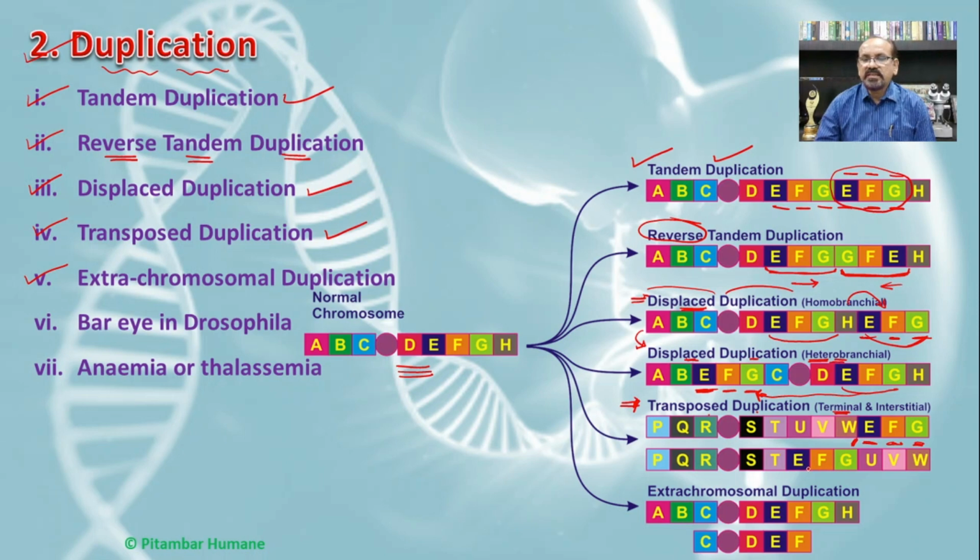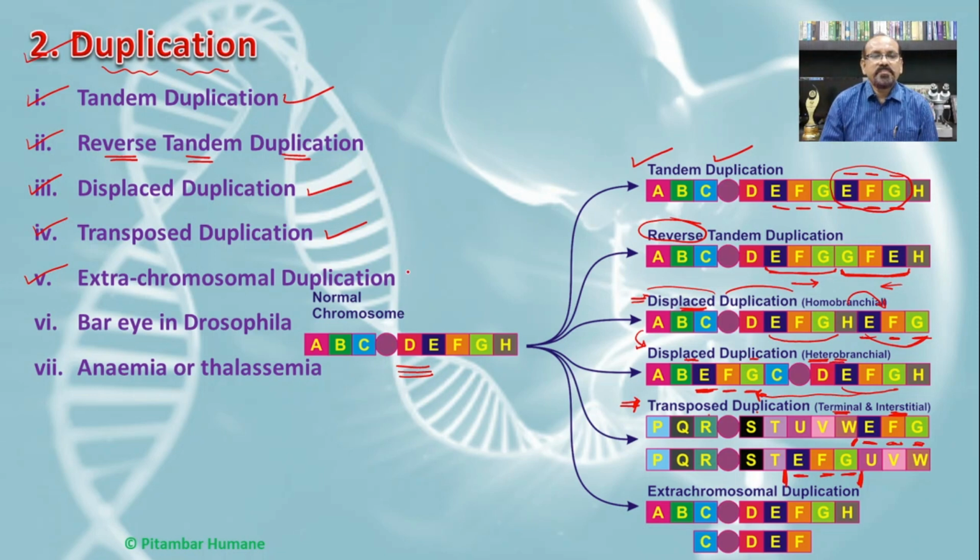But if we see the same genes, E, F and G, present in between T and U, they are inserted into the other chromosome, and such a type of duplication is known as interstitial type of transposed duplication.